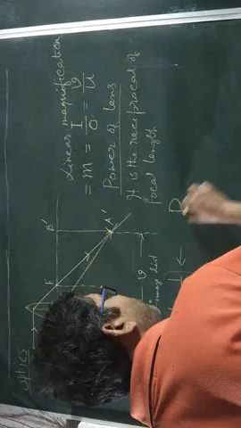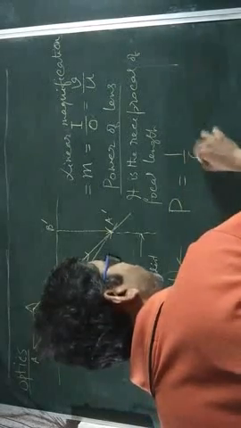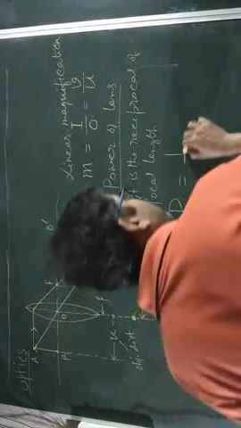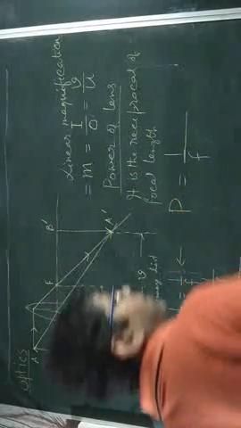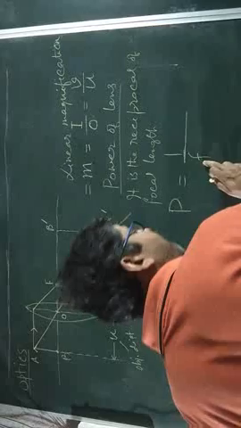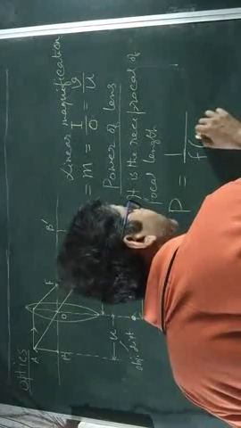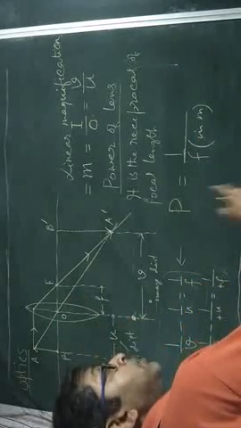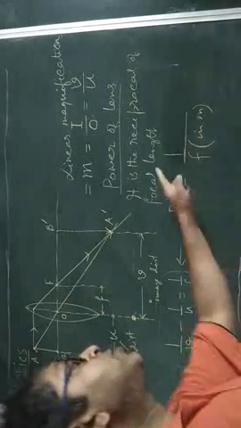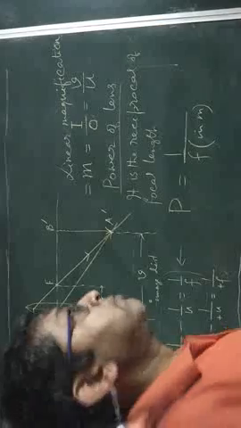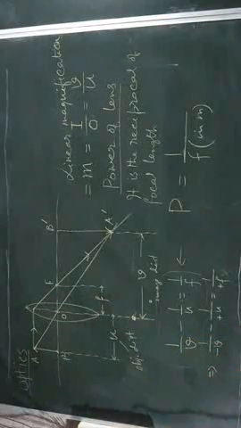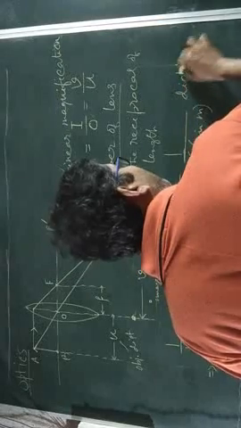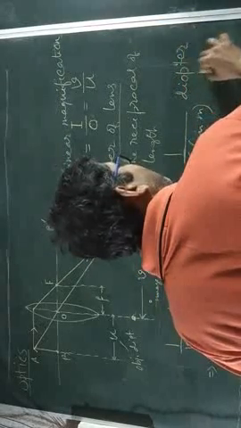Power is usually symbolized by capital P, and it is equal to 1 by f, but this point is very important: f should always be expressed in meter. So it should be included in the definition. Power is the reciprocal of focal length expressed in meter, and its unit is diopter. Diopter, capital D.